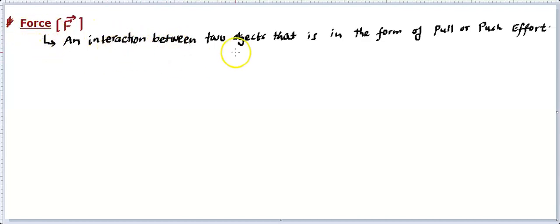This interaction is generally in the form of either pull effort or push effort. So basically it's effort. So we can say, what is a force? Force is an effort that is acting between two objects in either the form of pull or in the form of push. Let me explain this by an example.